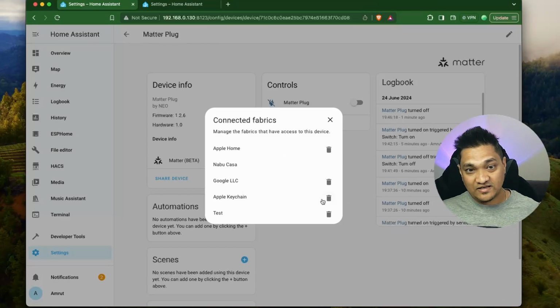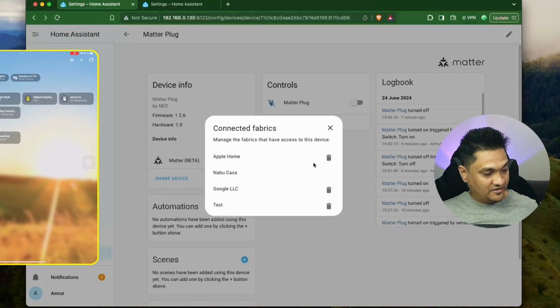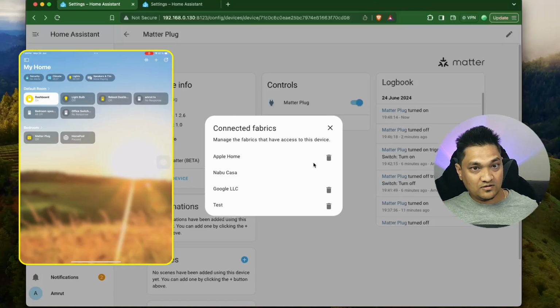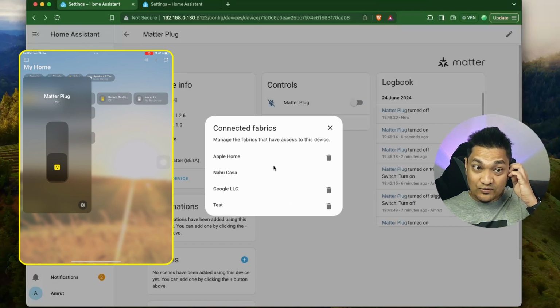Now I have noticed that if I delete this, it still works with Apple Home because this connection is there over here. So right now let's go ahead and try this from my iPad here, and I'm going to now turn this Matter plug on. And if you see, it's actually turning this on here, and if I turn it off, it's actually turning off. So these are the four controllers that are connected.